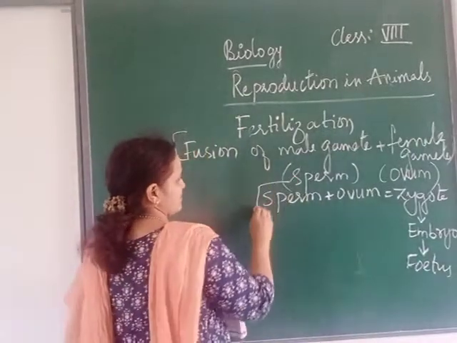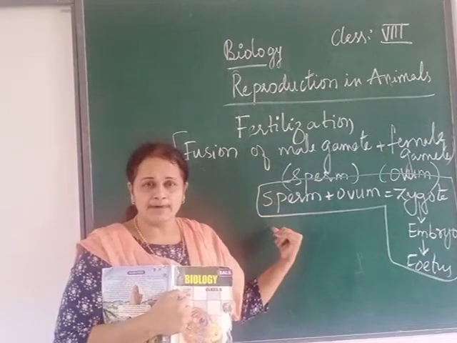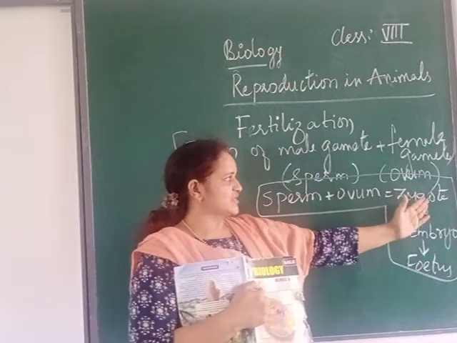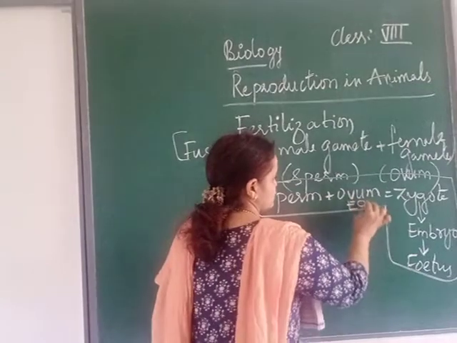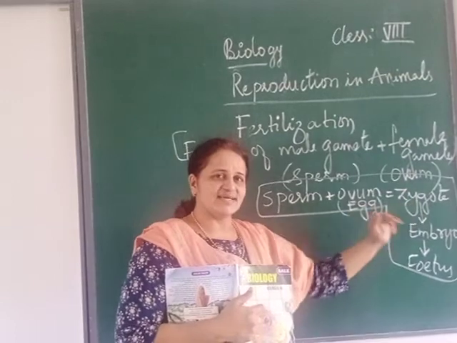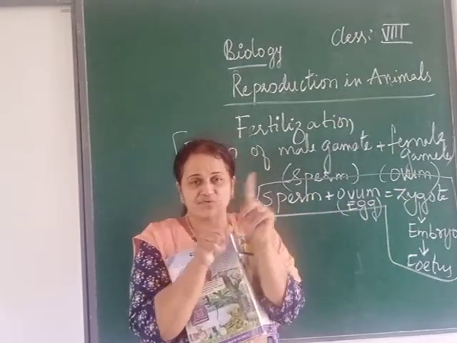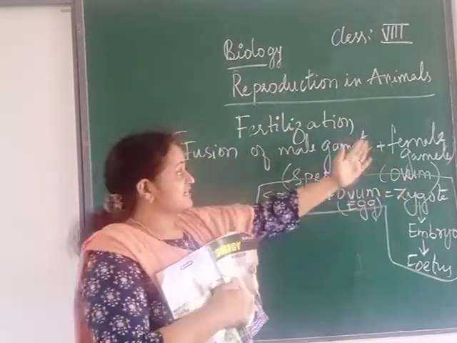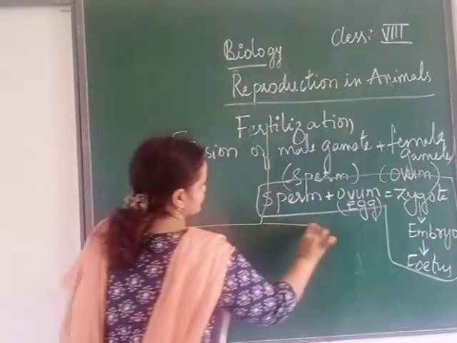Okay children, you have to remember this. Sperm is the male gamete. It fuses with the ovum and gives rise to zygote. Ovum is also called egg. Just remember, ovum is also called egg. So the fertilized egg is called zygote. Fertilized egg means fusion. Fusion of male gamete with female gamete is called fertilization.